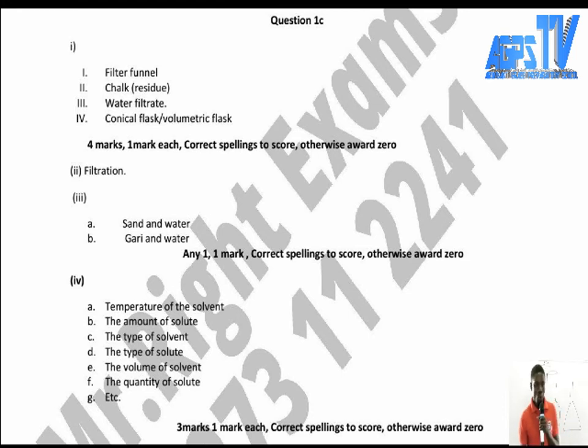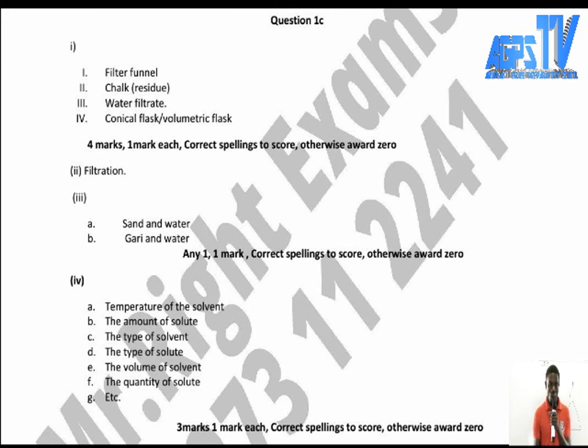So we should name two mixtures that can be separated by this process. Sand and water. The use of funnel and filter paper. If you pour it, the water will be in the round bottom flask or the conical flask, leaving the residue, which is the sand, in the funnel. Gari and water too is the same thing. You can use this process. Filtration can also do this.